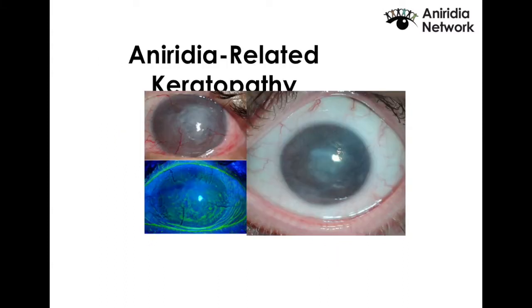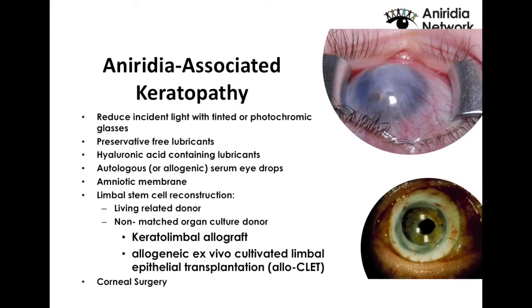One of the main issues is the keratopathy that is related with aniridia, and the therapies that we have for it so far are those in this list. We can try anything from tinted or photochromic glasses, up to the use of lubricants, either preservative-free or with hyaluronic acid.